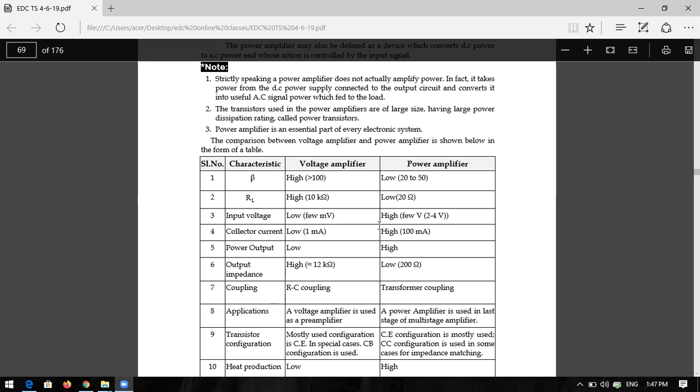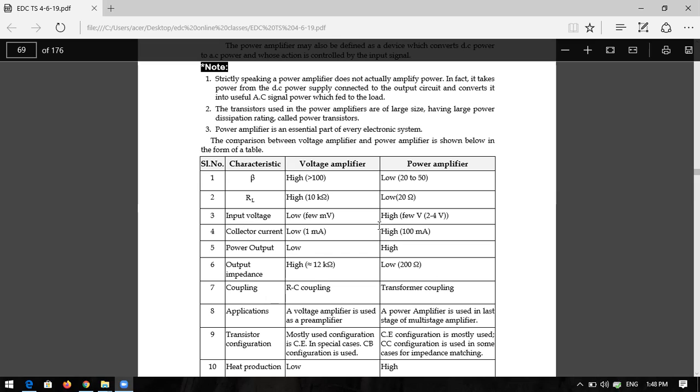Mostly RC coupling, and the power amplifier will use a transformer coupling. Why is transformer coupling used in the power amplifier? For maximum power transfer, to transfer more energy to the load, you have to use transformer coupling. We have already discussed RC coupling and transformer coupling in the second chapter.